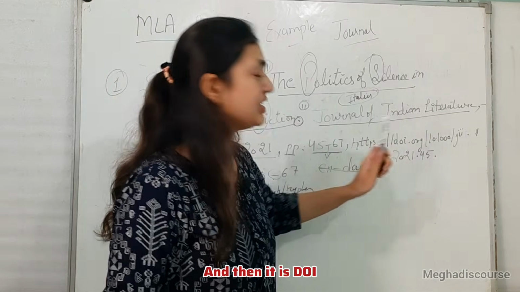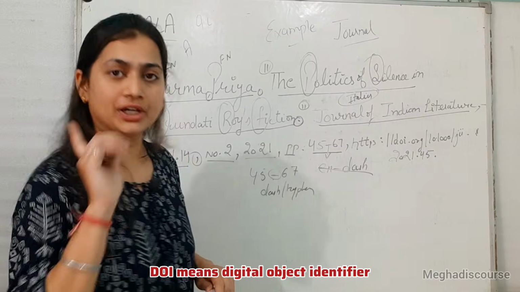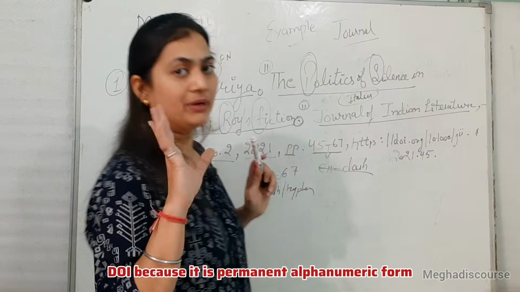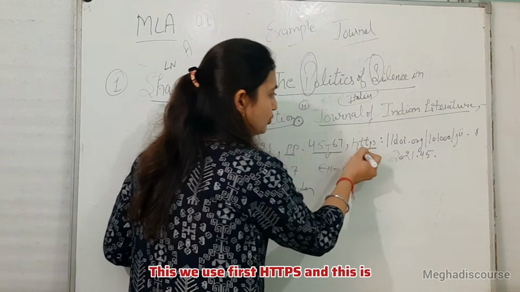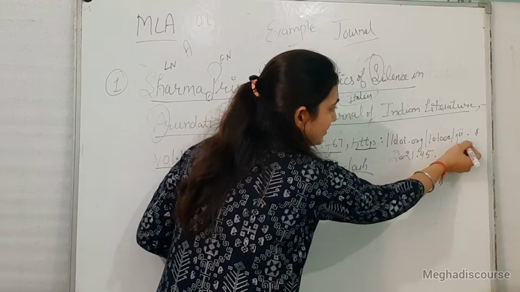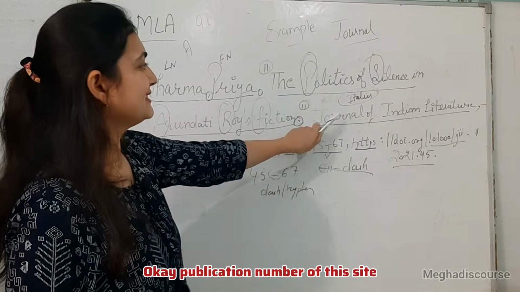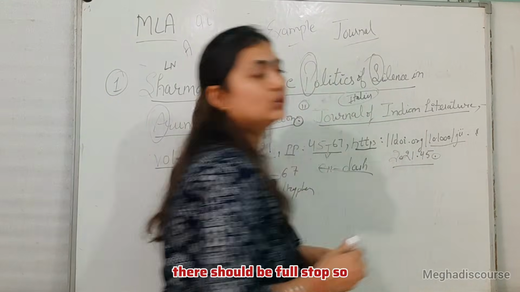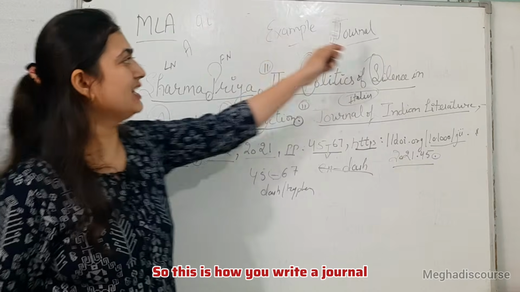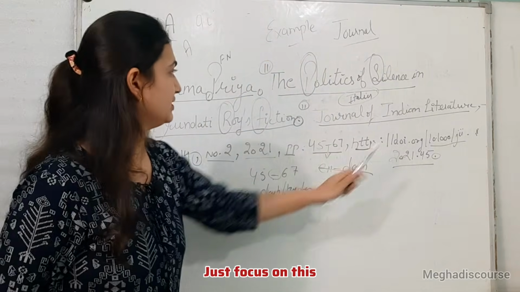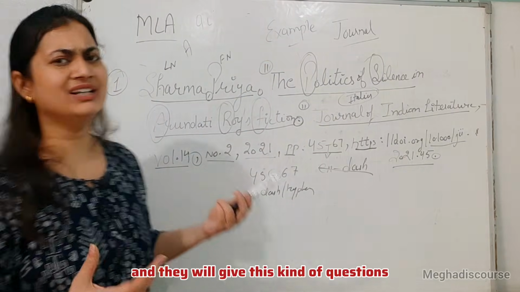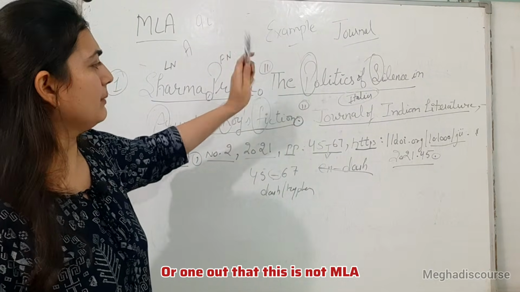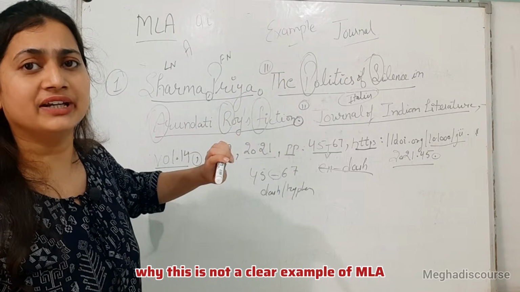And then it is the DOI. DOI means Digital Object Identifier. It is different from a URL. In the 9th edition, they have given the DOI because it is a permanent alphanumeric form. So here we use first https, and then this is your number, the publication number of this site. So this is your DOI, and after the DOI there should be a full stop so that your citation will be completed. So this is how you write a journal citation. Just focus on where to use a full stop and where to use a comma, and they will give this kind of question. They will give four options, and you have to find the odd one out: this is not MLA, and why this is not a clear example of MLA.